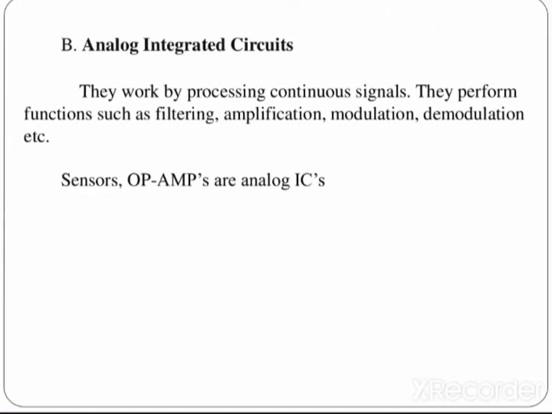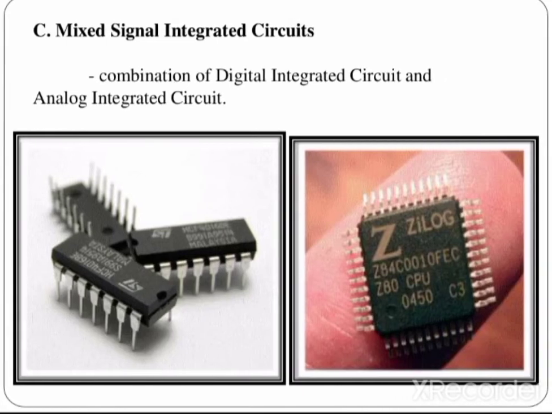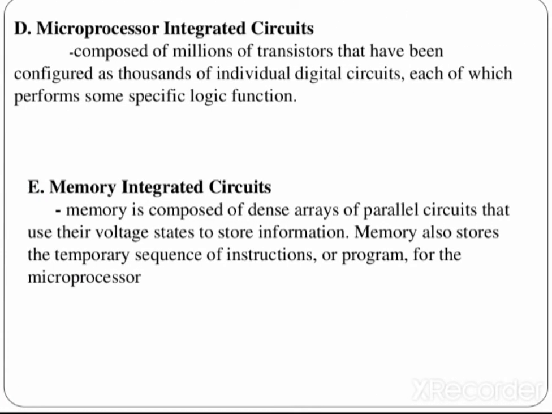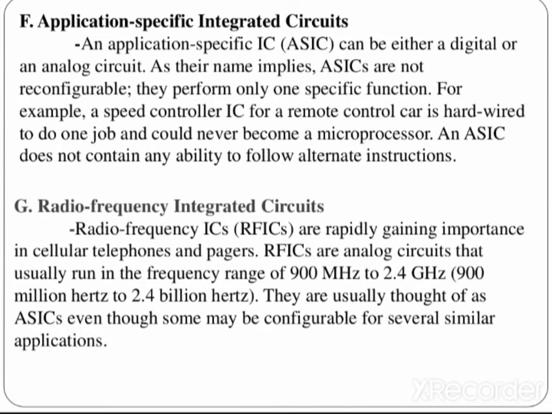Then analog integrated circuits are there. For example, sensors. All of you know about the sensors. So sensors and operational amplifiers are analog integrated circuits. Then mixed signal integrated circuits means you can use digital as well as analog circuits using integrated circuits. Then the microprocessor, which is a very important part of a computer, that is the central processing unit, is also available in the form of integrated circuits. Then different types of memories, that is RAM, ROM, EEPROM, are also available in the form of ICs.